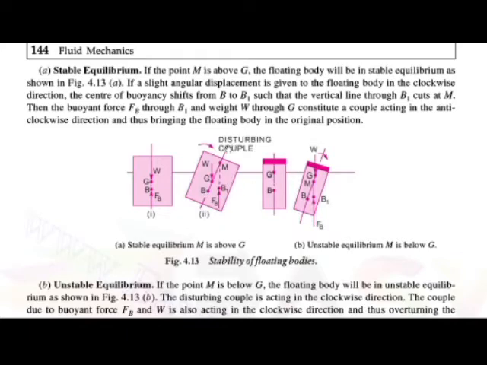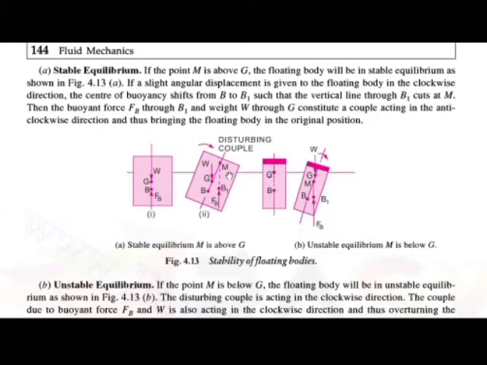We are providing the angular displacement in the clockwise direction, and because of the weight and the force of buoyancy, they are constituting a couple in the anti-clockwise direction. So they are bringing the floating body back to the original position, and we can call it a body in stable equilibrium.